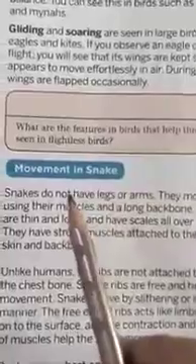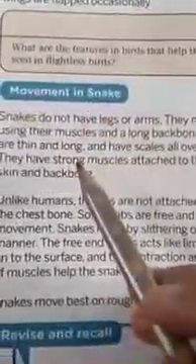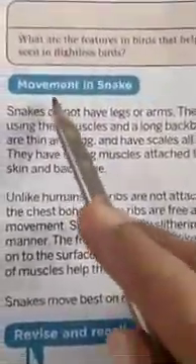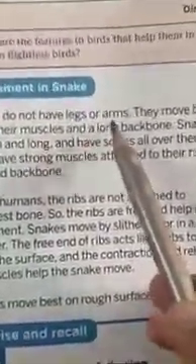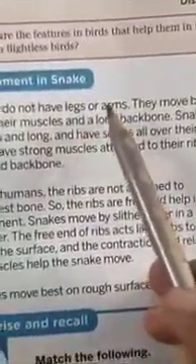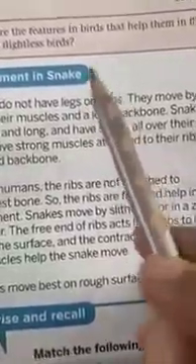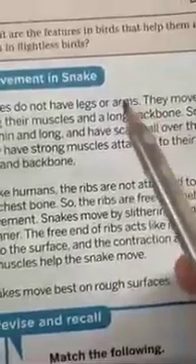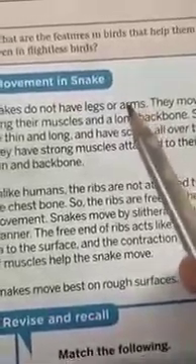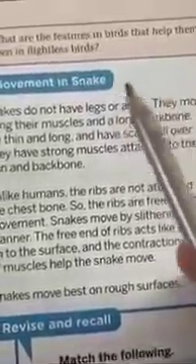Now, dear students, come to the movement in snakes. Snakes do not have legs or arms. Dear students, snakes do not have legs, yet they have the ability to move rapidly. They move by crawling on their belly. Dear students, a snake has a long and flexible vertebral column.